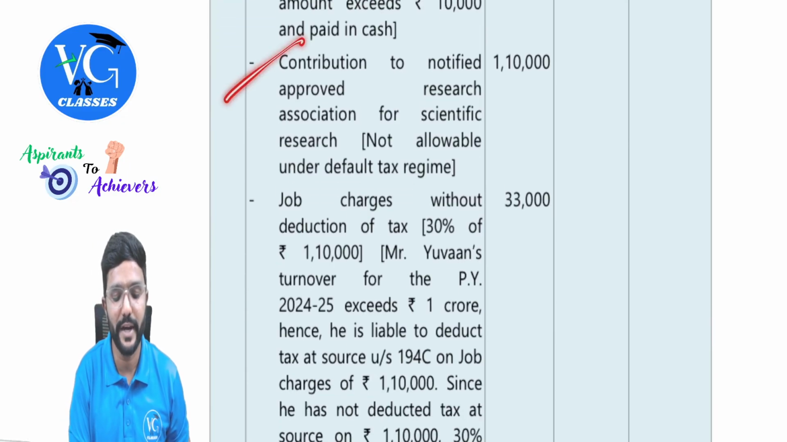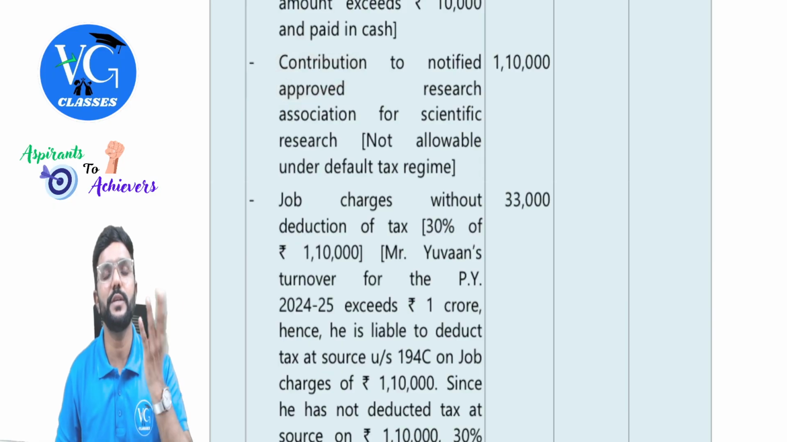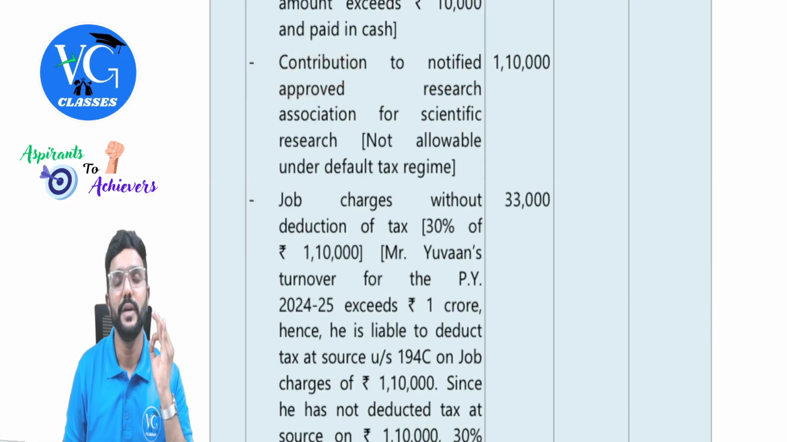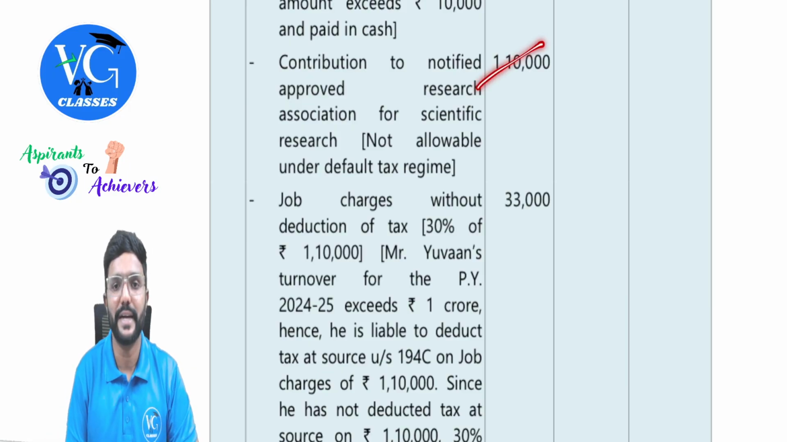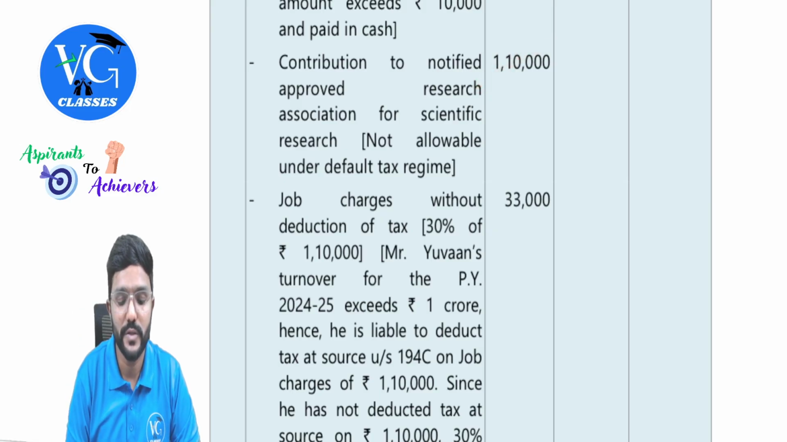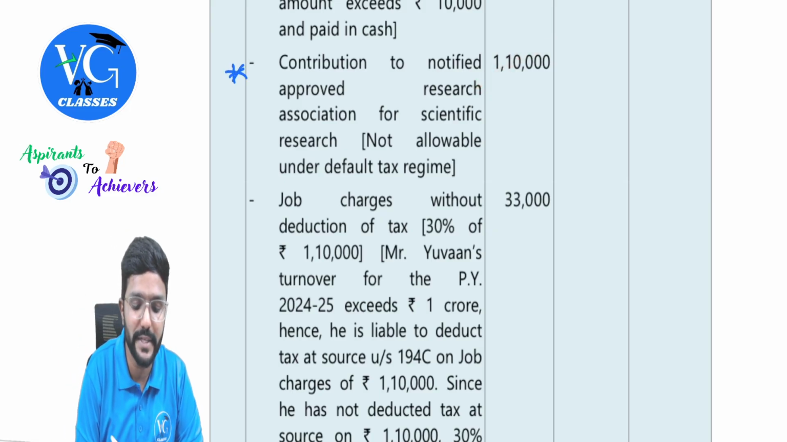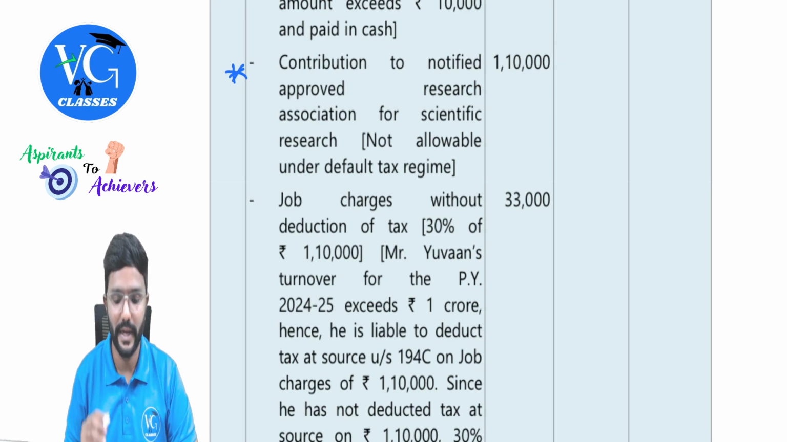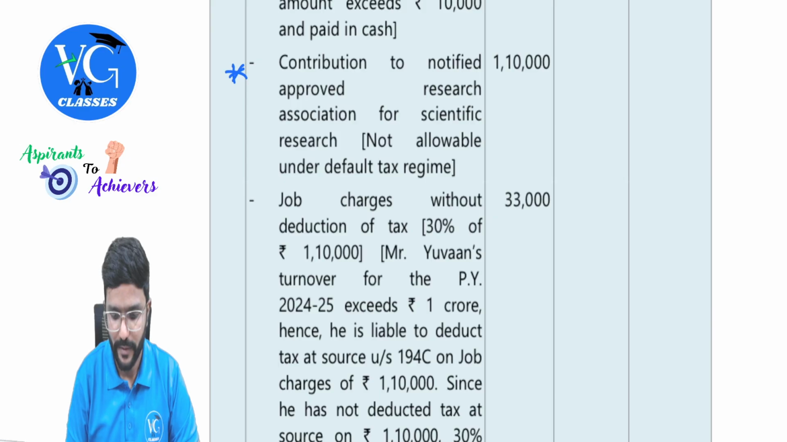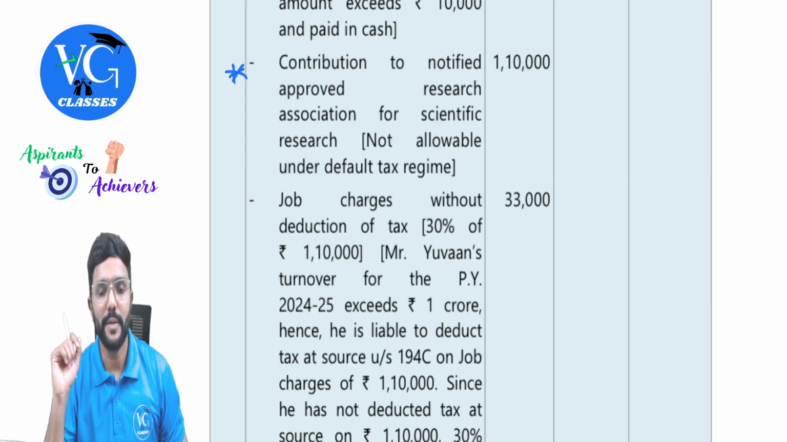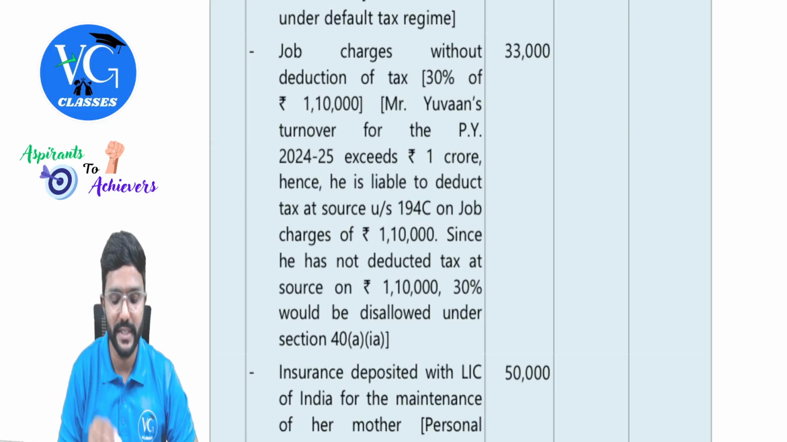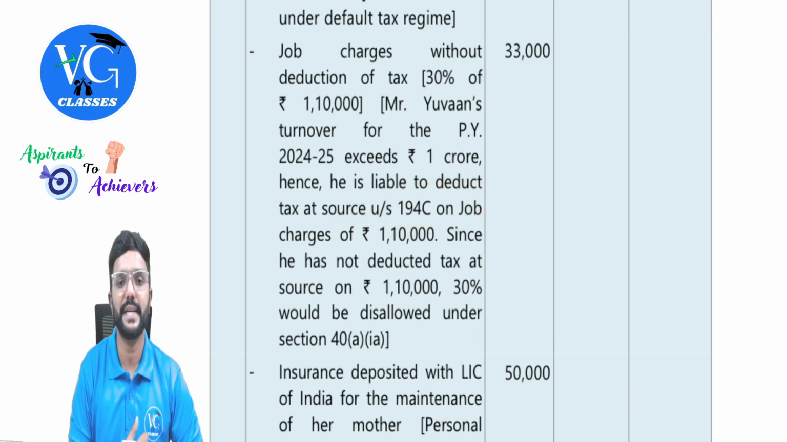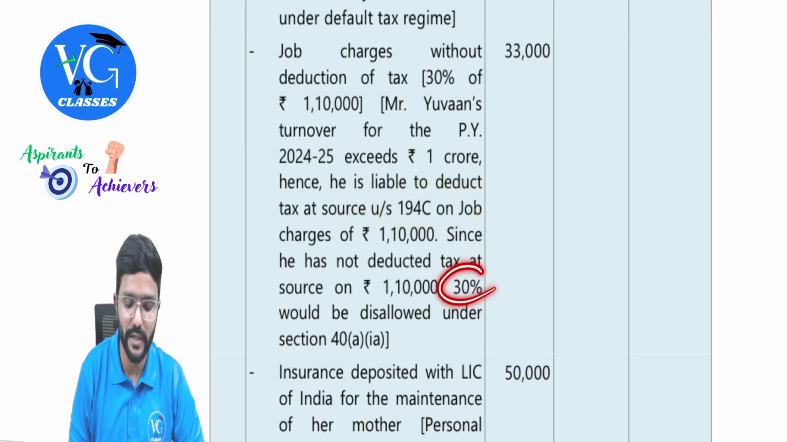Next, contribution to notified approved research association. Contribution to outsiders for research purpose is disallowed if the assessee is following default regime, guys. So we need to add it back. Whereas under optional scheme, this will be allowed. So under optional scheme, this we need to take care of separately. Next, job charges without deduction of tax. So TDS was supposed to be deducted under section 194C, but not deducted. So 30% of that will be disallowed, guys, as per section 40A(1)(a), which comes to 33,000.